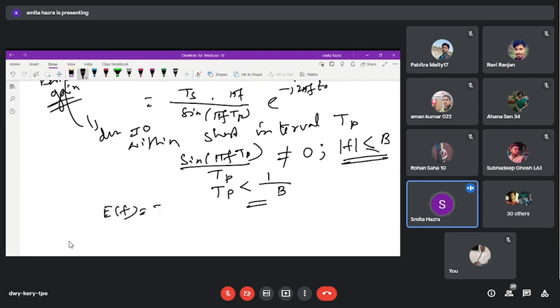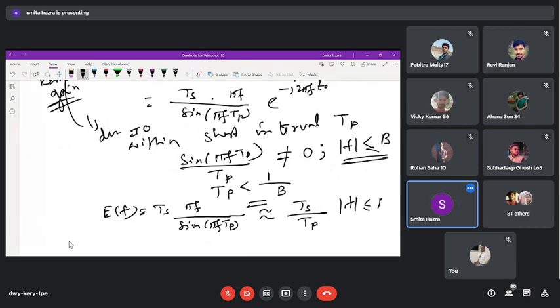EF is equal to TS pi F by sine of pi F TP, which is equal to TS by TP when F is less than or equal to B, considering the finite delay.